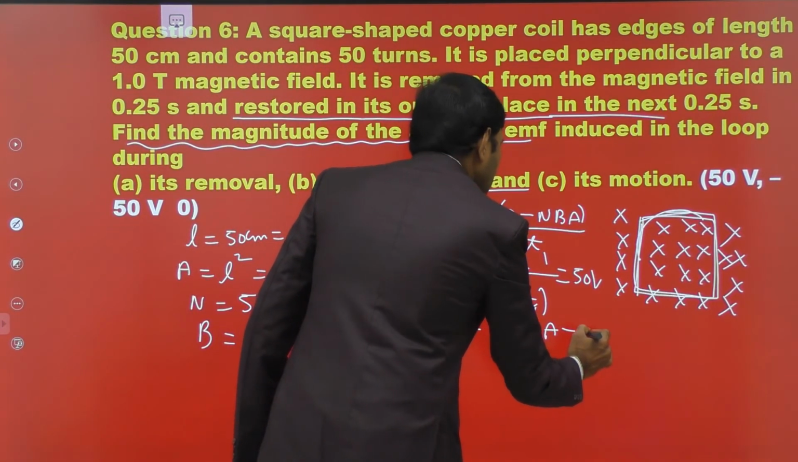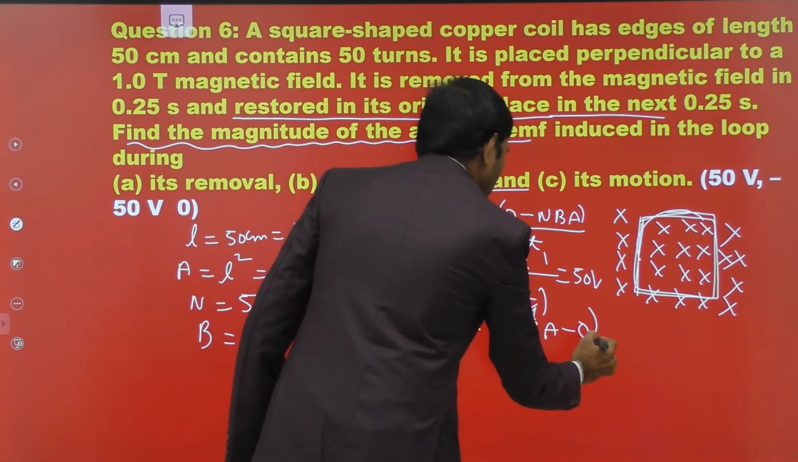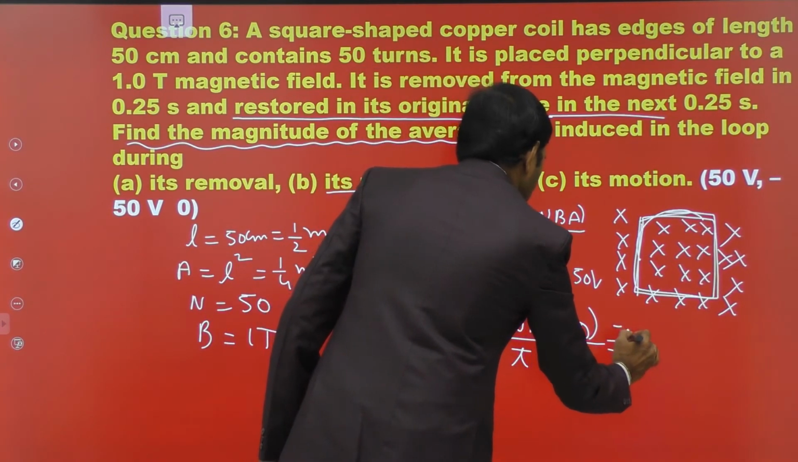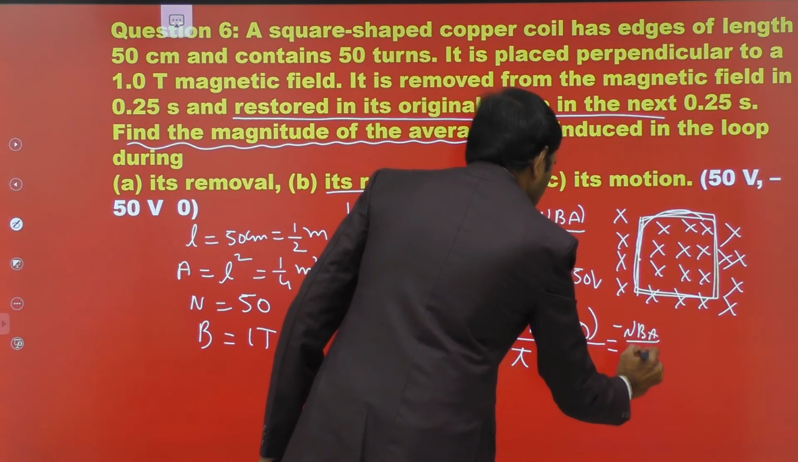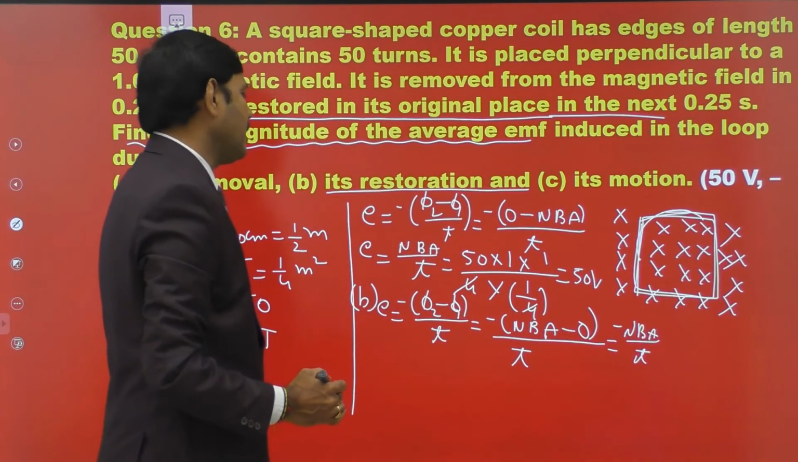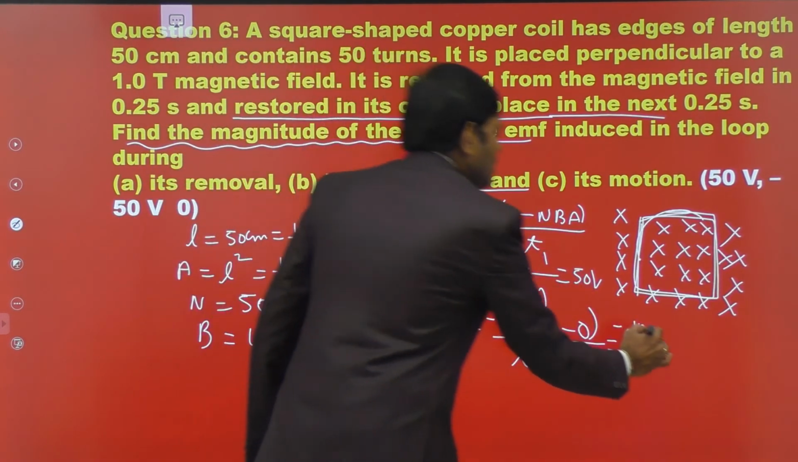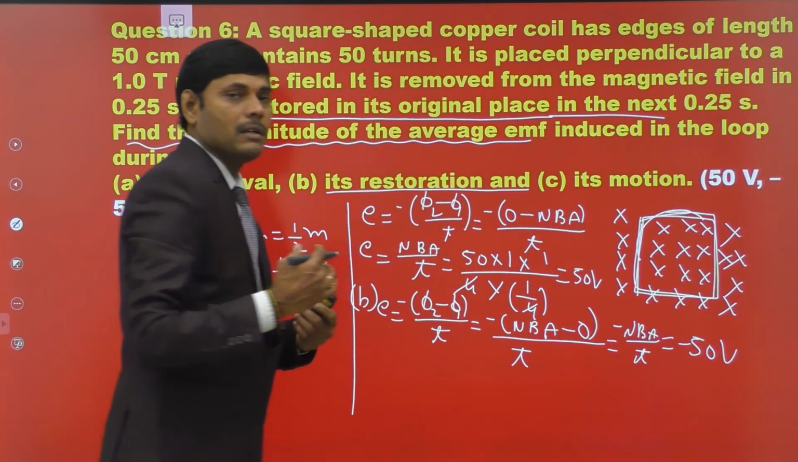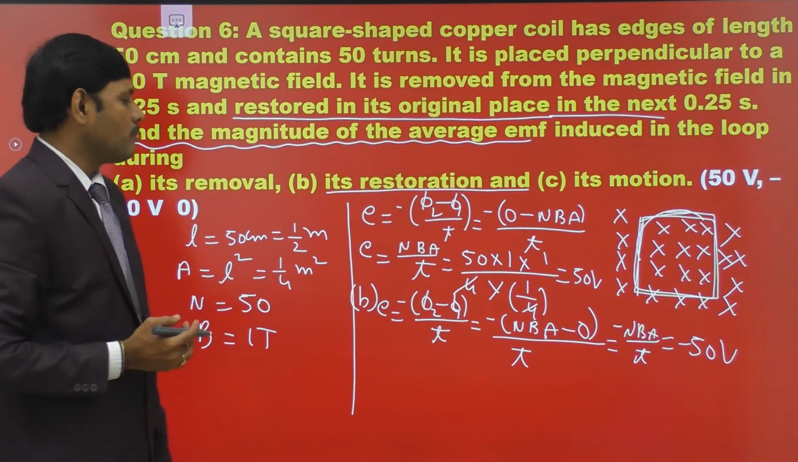Minus, initially it is out of the magnetic field, so 0, by time taken. So it is equal to minus NBA by time taken. Already we calculated that NBA by T is 50 volts. With the minus sign, it is minus 50. During restoring of the coil, the value is minus 50 volts.